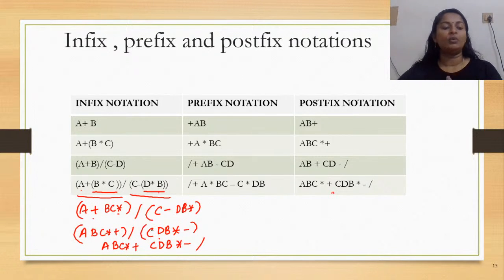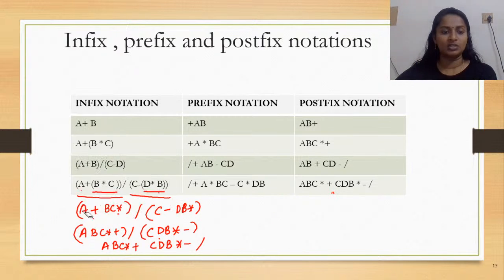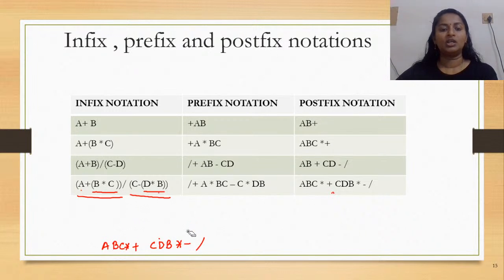And similarly, when you have all the operators listed before, we would have the prefix notation. So let's see the prefix notation also. So in prefix notation, what is to be done? You need to convert it into the form wherein you have the operator followed by the operands, right?